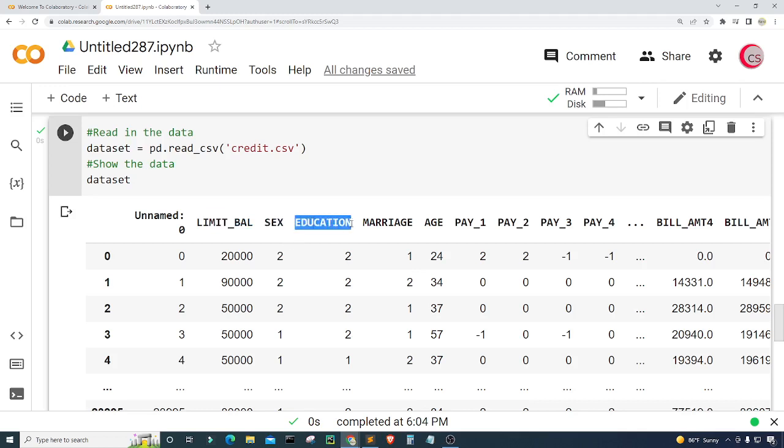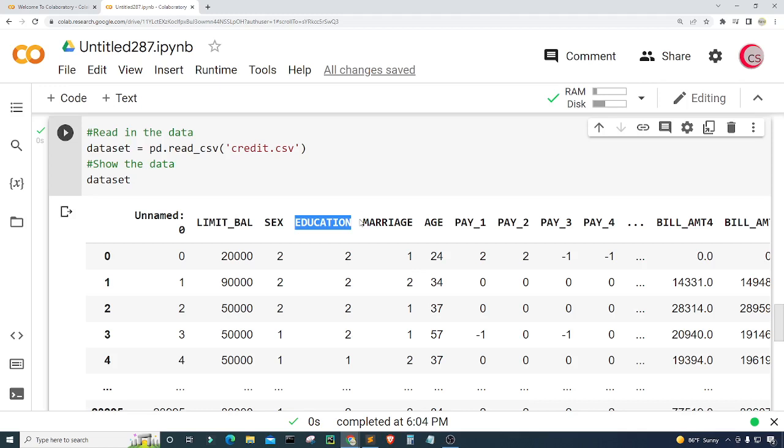Education is that person's educational level: graduate school is represented by the number 1, university by the number 2, high school by the number 3, other by the number 4, or unknown by the number 5 or 6, I believe.